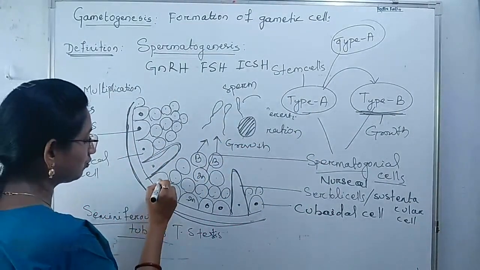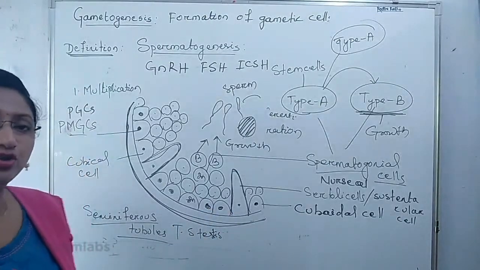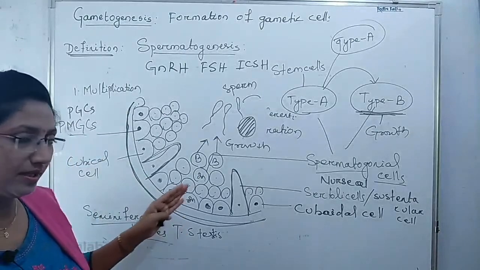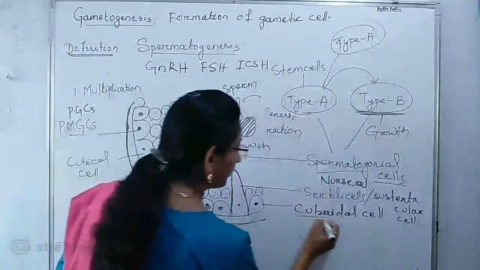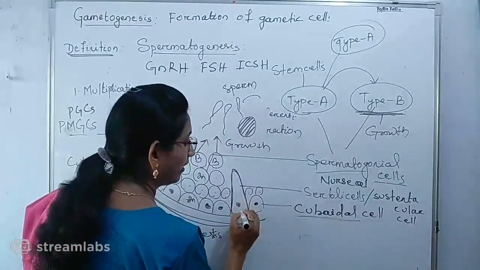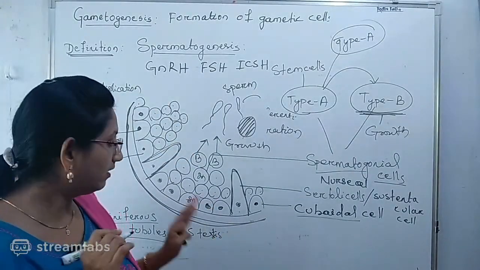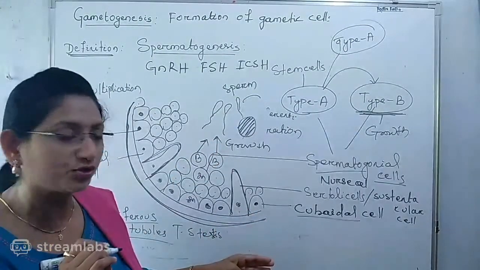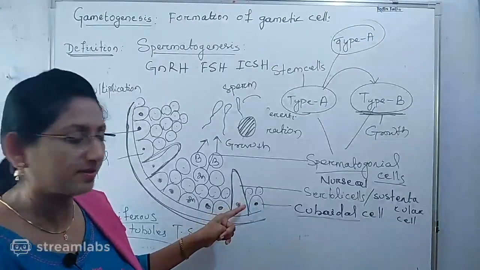So the seminiferous tubule is lined with which type of cells? Germinal cells, which you can call primordial germinal cells. These are cuboidal in structure, and also conical or columnar. In our previous class, we discussed the structure and functional importance of these cuboidal cells and the columnar cells.